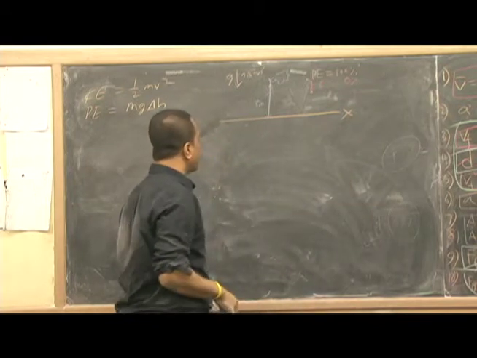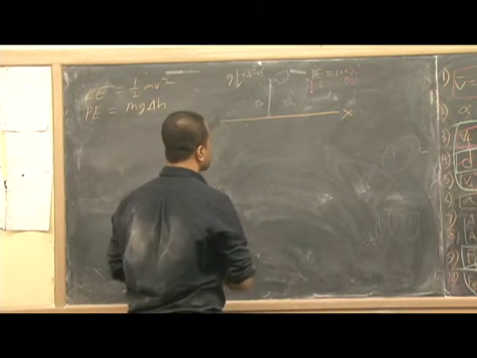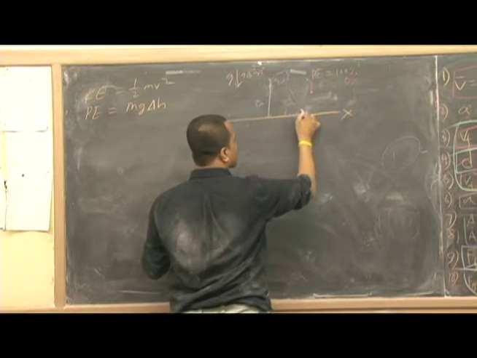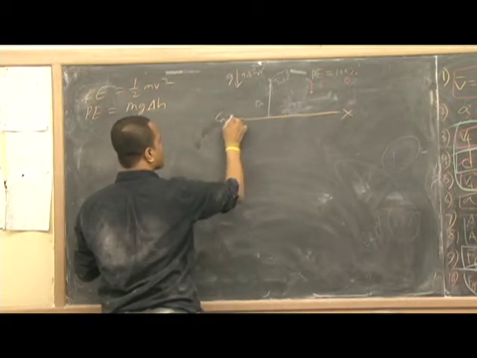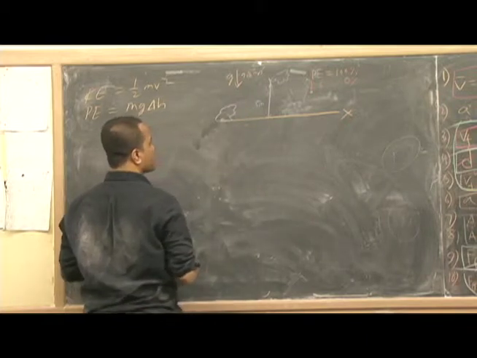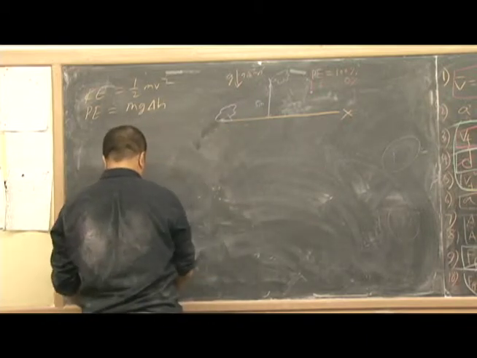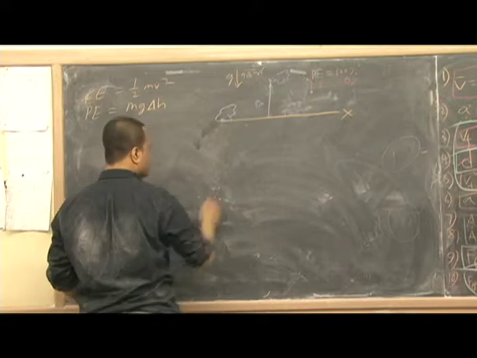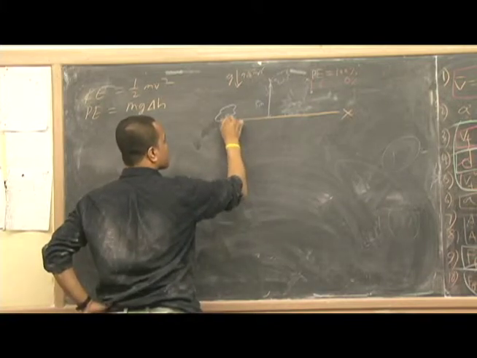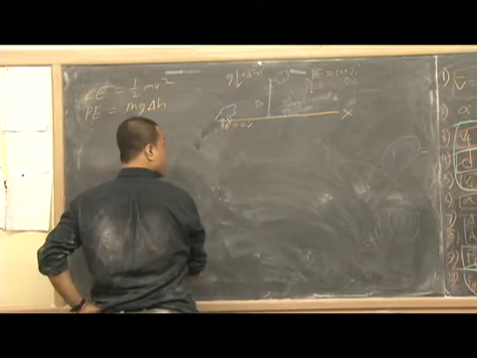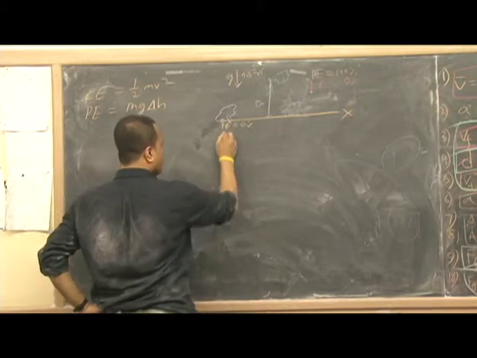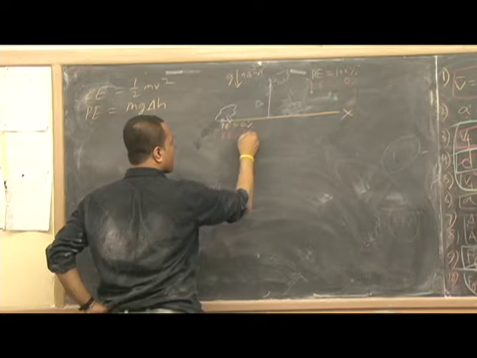If I bring this rock downstairs, let's put it here. Now the rock is here. What is the potential energy of this rock? 0%. What is the kinetic energy? The kinetic energy of this rock, 100%.